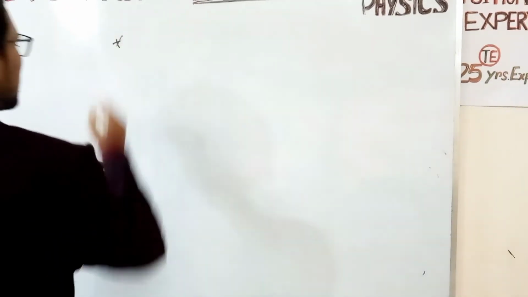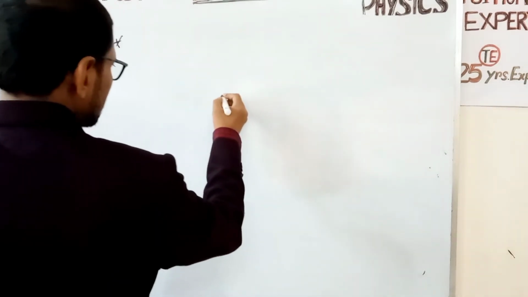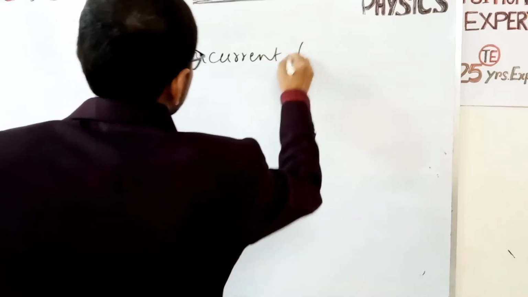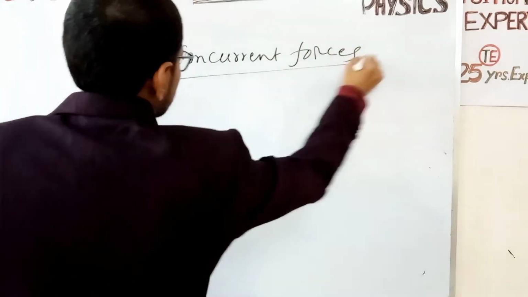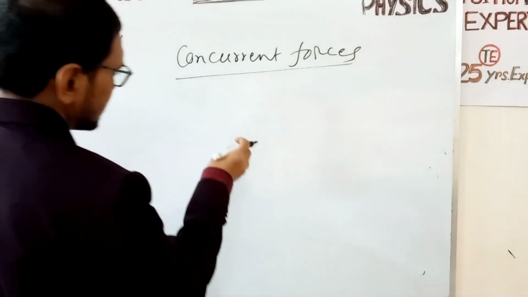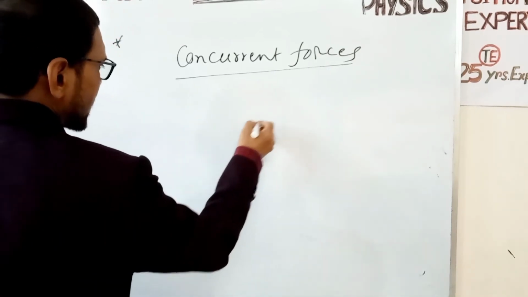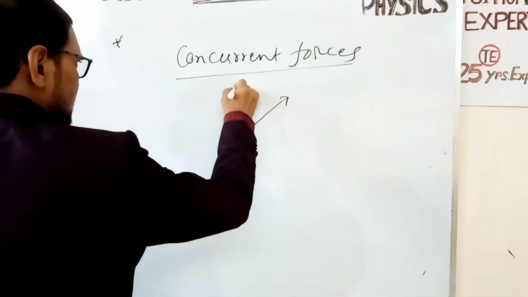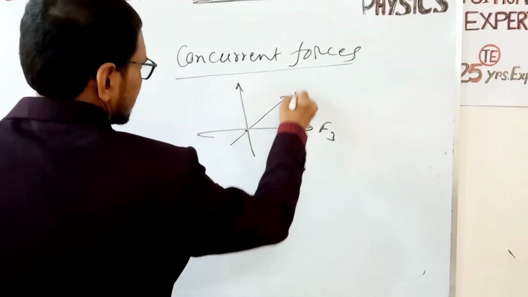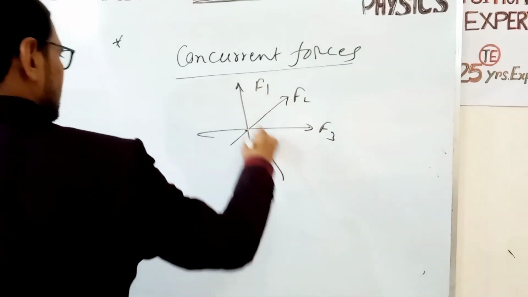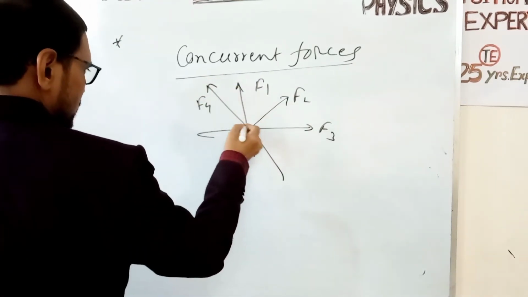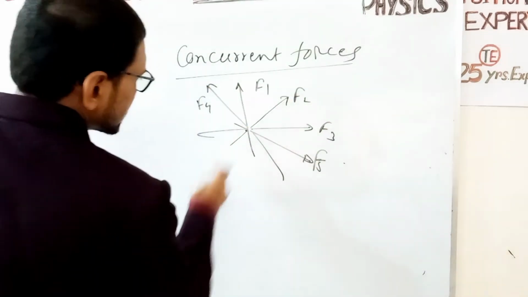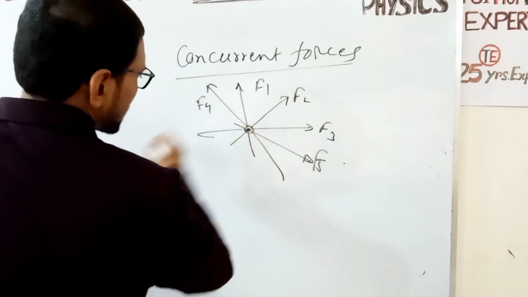Now one important point: what are concurrent forces? If the different forces act at the same point, that is, the lines of action of all the forces meet at a common point, then F1, F2, F3, F4, F5 are all concurrent forces, because all the forces pass through a common point.